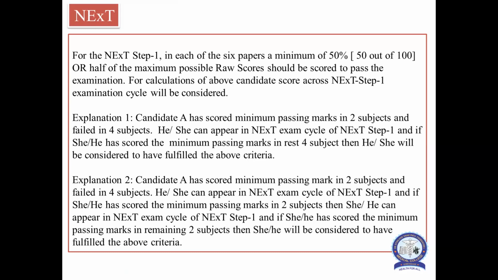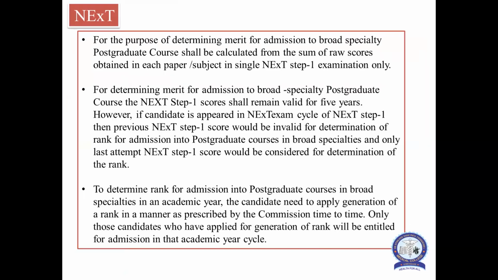Second example, candidate A has scored minimum passing marks in 2 subjects and failed in 4 subjects. He or she can appear in the next exam cycle of NEXT Step 1, and if she has scored the minimum passing marks in the remaining 2 subjects, then she will be considered to have fulfilled the above criteria. So getting the 50% minimum score is the eligibility for this NEXT exam.